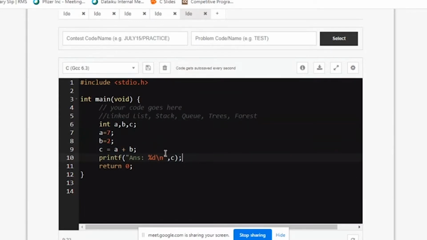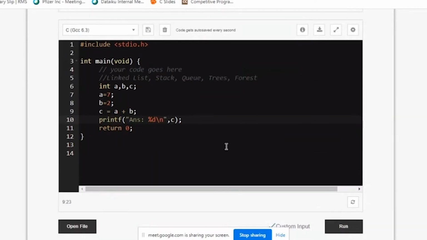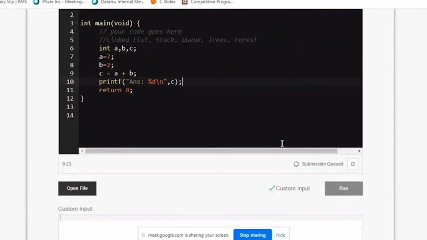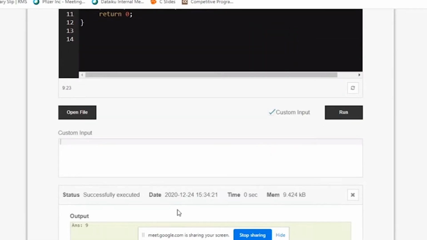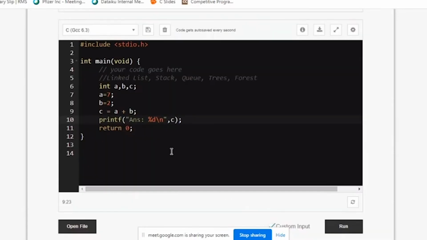This is one way of writing a program with no function, just a main function, to do your core job. So if I run this, you will be getting answer 9. What if I want to add another two numbers again without running it once again?